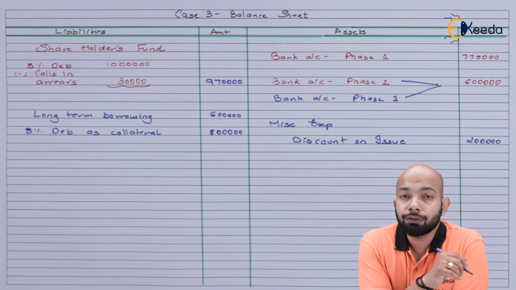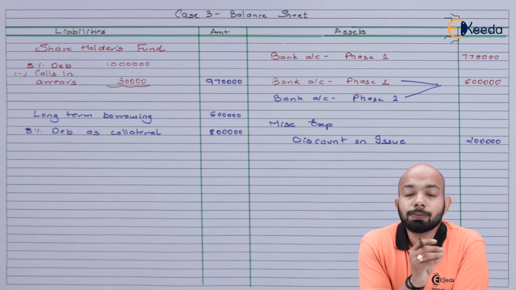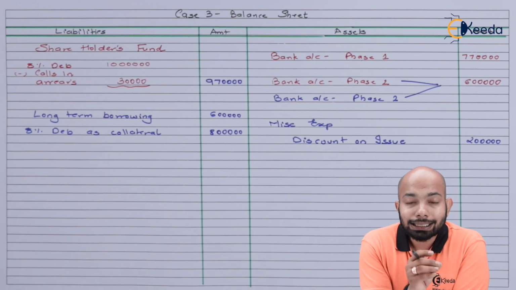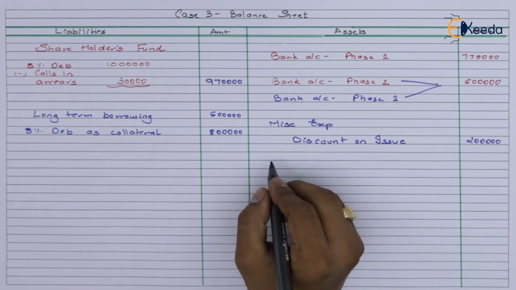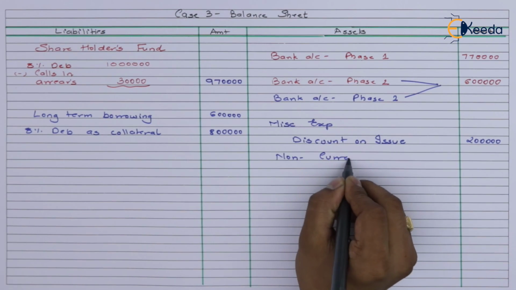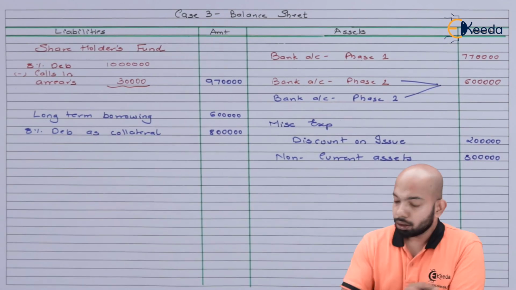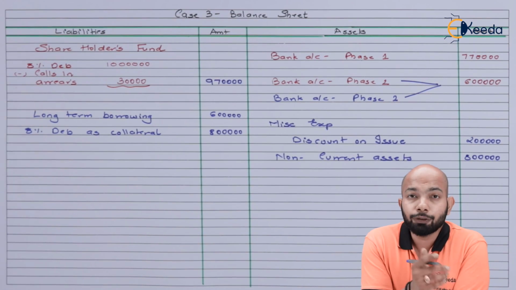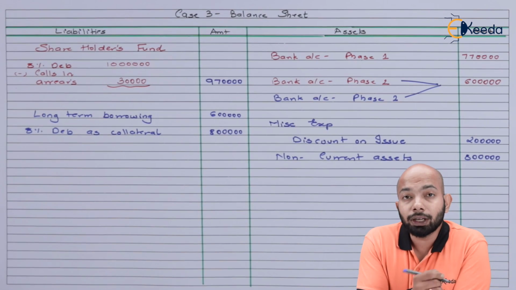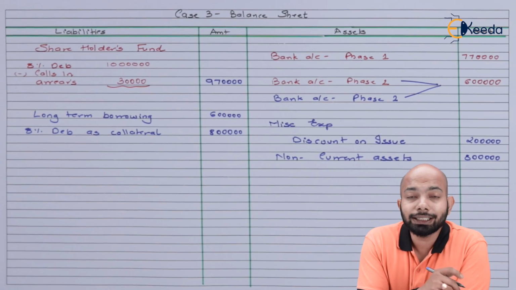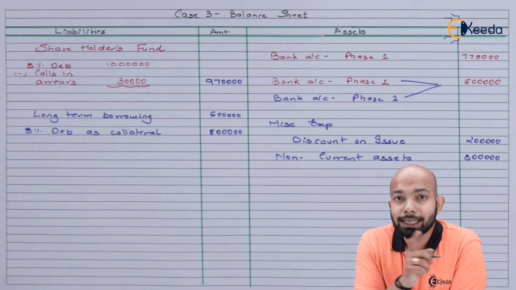The next thing that we have to mention here refers to the last part, that is non-current assets. This is the debenture suspense account. Now that we have mentioned everything, it's time to tally it. So the total amount that we have here at the end of the sum is 23,70,000, on both the liabilities and asset sides.